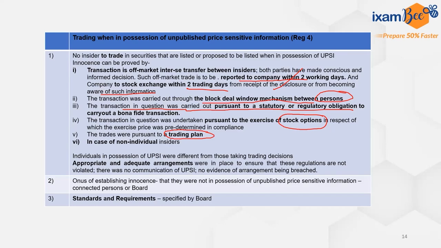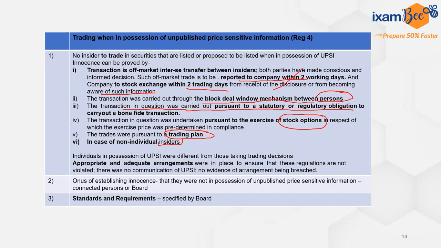And then if the insiders are non-individual, we are talking about two insiders who are not individuals, they are certain organizations, where the individuals in possession of unpublished price sensitive information are different from those taking trading decisions.